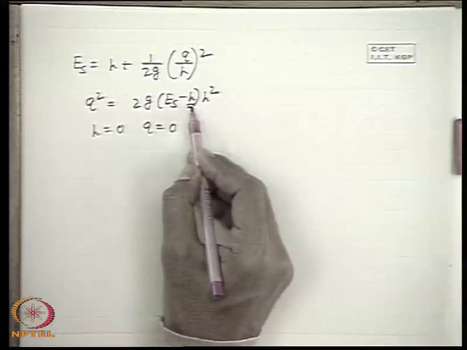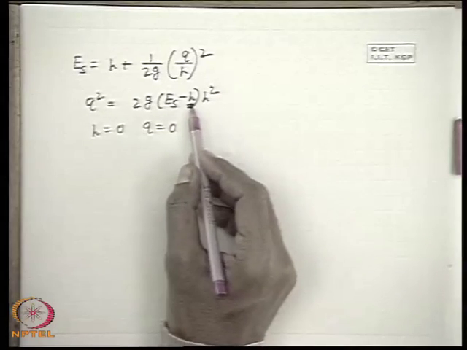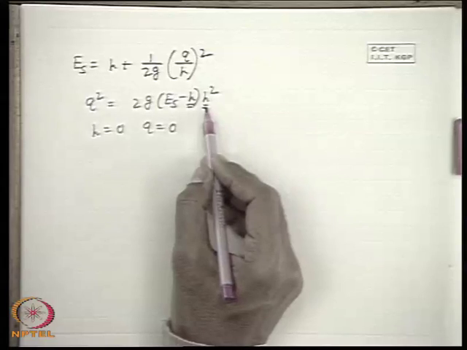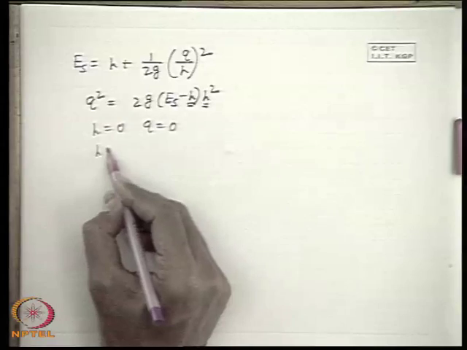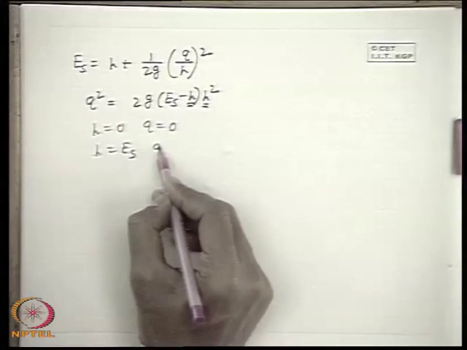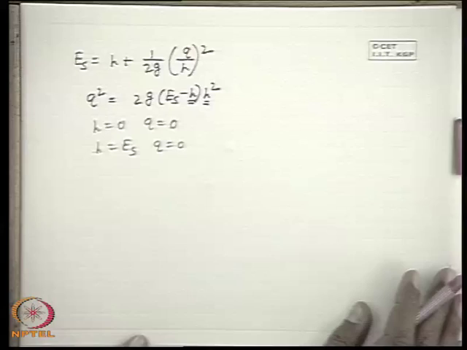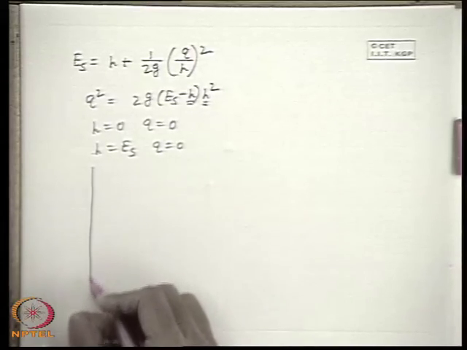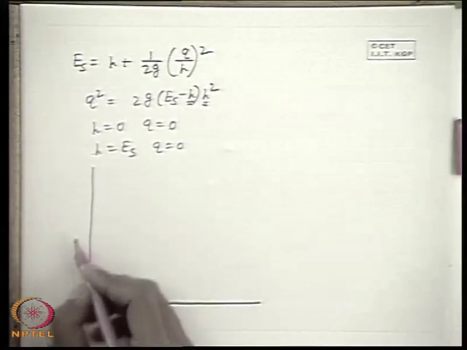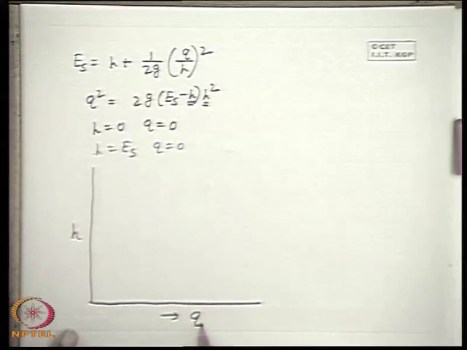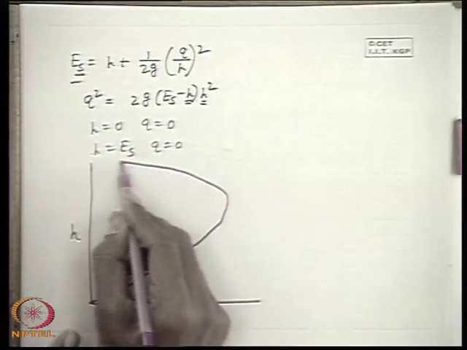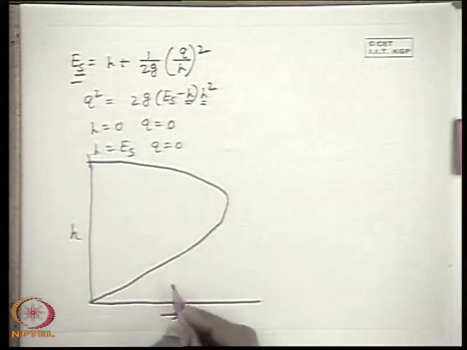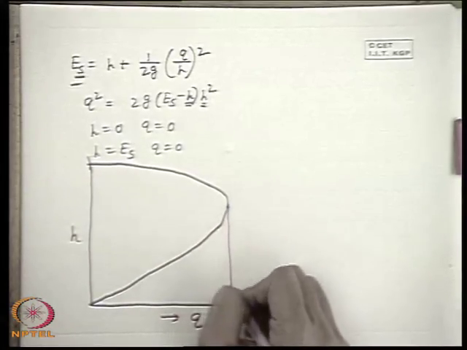This is because one term here produces a decrease in Q with its increase, and again this H produces an increase in Q with its increase. And one thing is clear, that Q is equal to 0 when H is equal to 0, and again when H is equal to Es in magnitude, then Q is also 0. So this relationship gives a curve like this. That means if we draw a curve of Q versus H, depth versus Q, for a given value of specific energy, then we get a curve like this. So this is the Q versus H curve. This curve shows clearly a maximum.